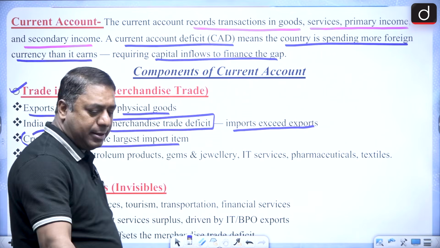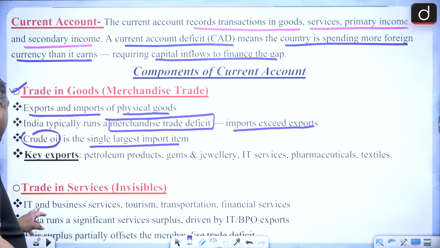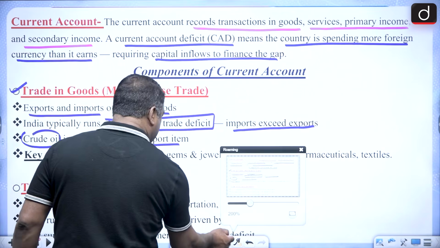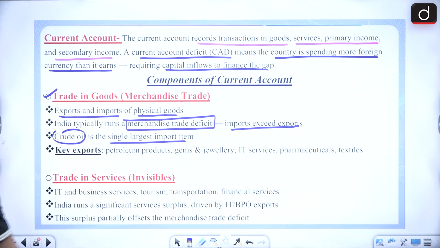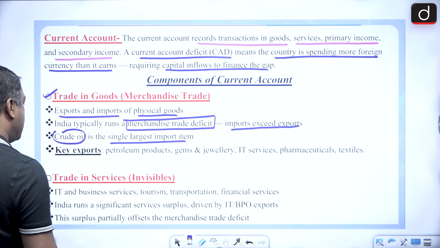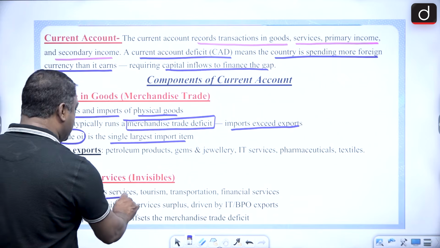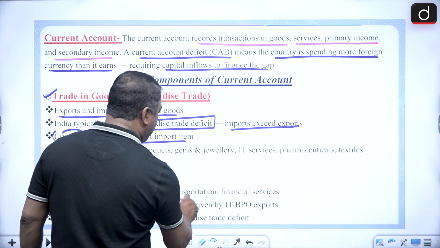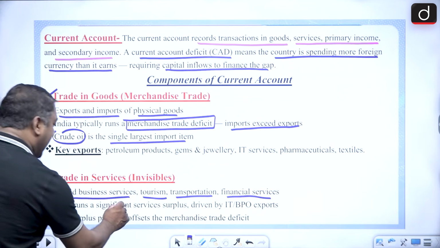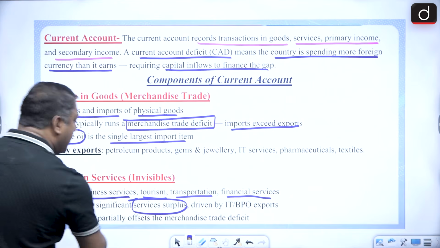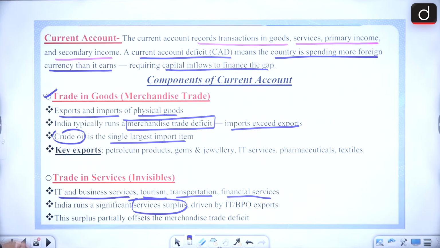Then we have the trade in services. When I talk about trade in services, it is the invisibles, that is IT and business services, tourism, transportation, financial services and all. And India has a significant surplus when it comes to trade in services.